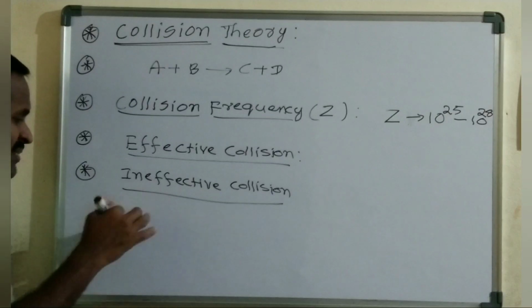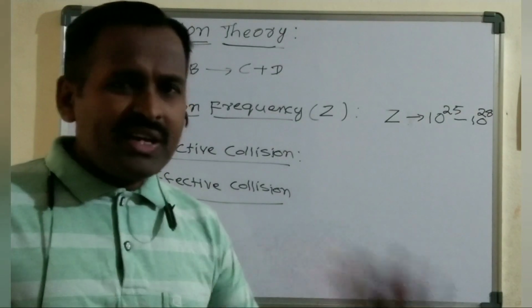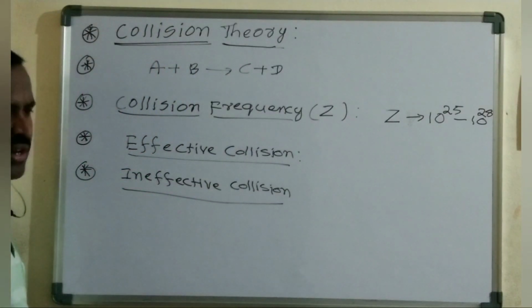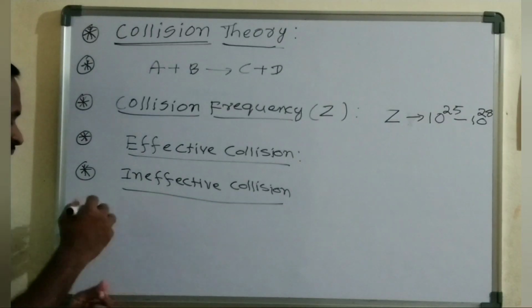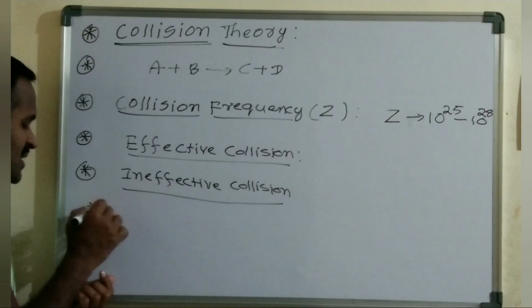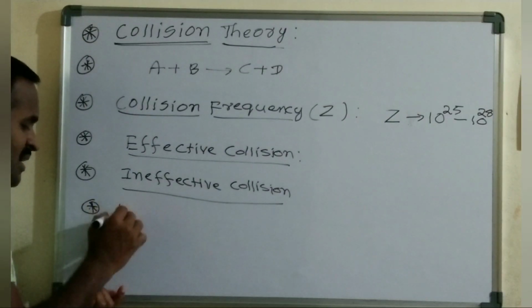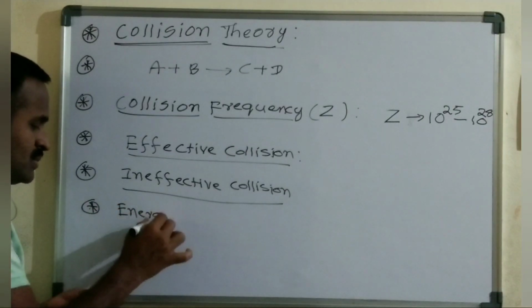We will discuss one by one. The collisions which can cross this energy barrier and orientation barrier will lead to the formation of product. To make the ineffective collisions into effective collisions, they definitely have to cross this energy barrier and orientation barrier. Here we will first discuss the energy barrier.